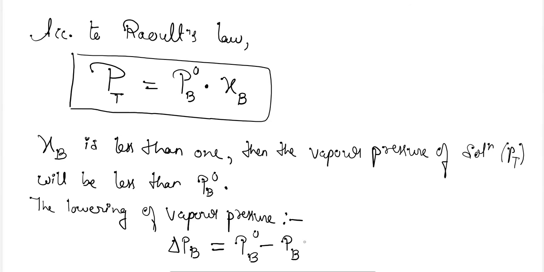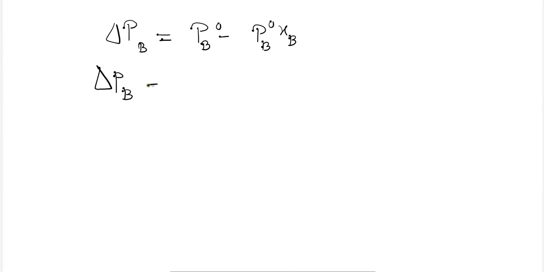And what is the value of PB? The partial vapor pressure of the solvent is equal to PB naught XB, according to Raoult's law. So putting this value here, del PB is equal to PB naught minus PB naught XB. Taking PB naught common, we get 1 minus XB.